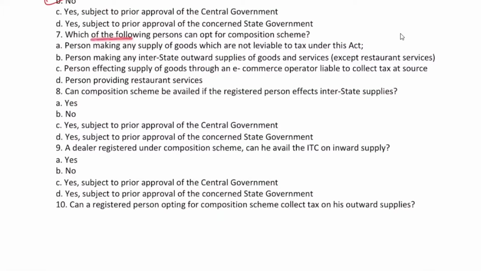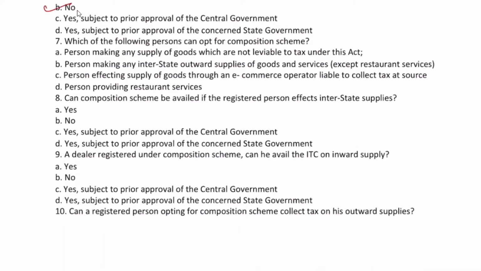Which of the following persons can opt for the composition scheme? A: person making any supply of goods which are not liable to tax under this Act. B: person making any interstate outward supply of goods or services except restaurant service.